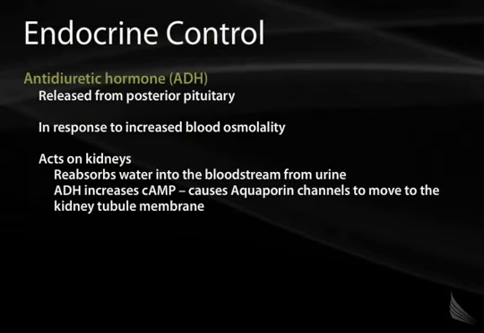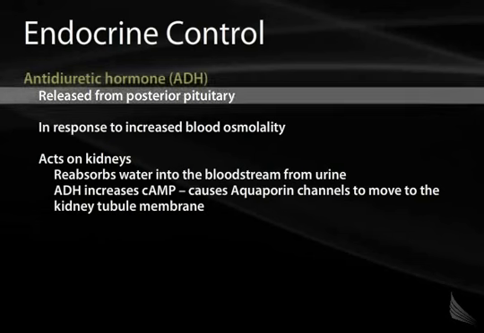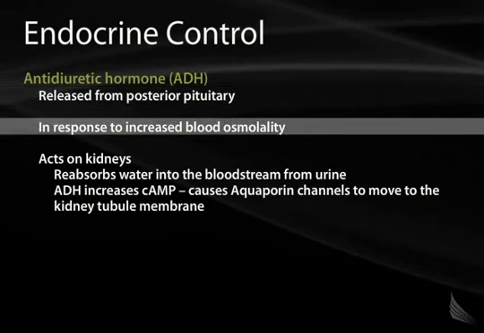Let's talk briefly about endocrine control of blood pressure. One of the most important molecules in our body for endocrine control of blood pressure is ADH, or antidiuretic hormone. This is also known as vasopressin. ADH is released from the posterior pituitary, but it's generated in the hypothalamus. ADH is released in response to increased blood osmolality.